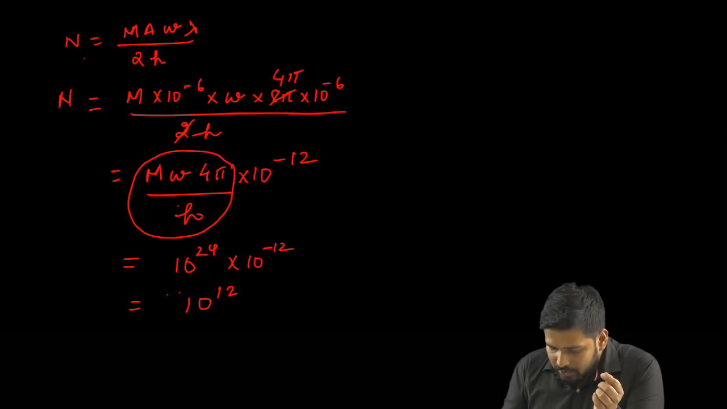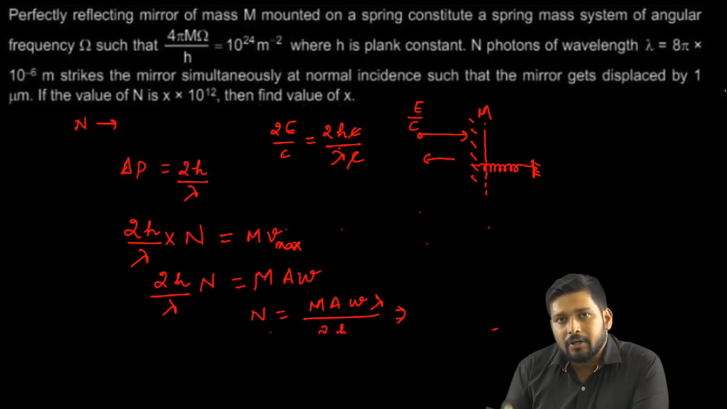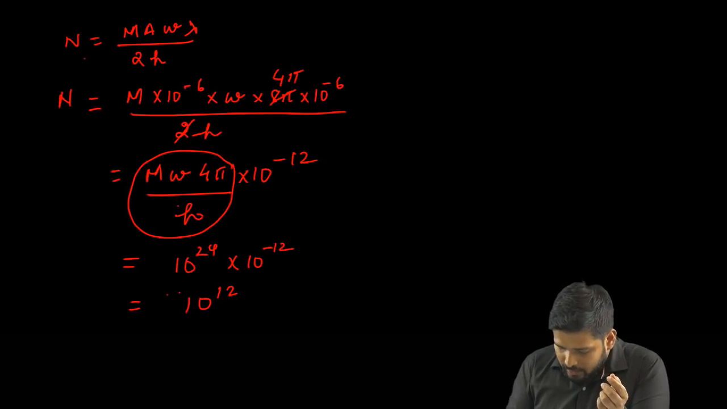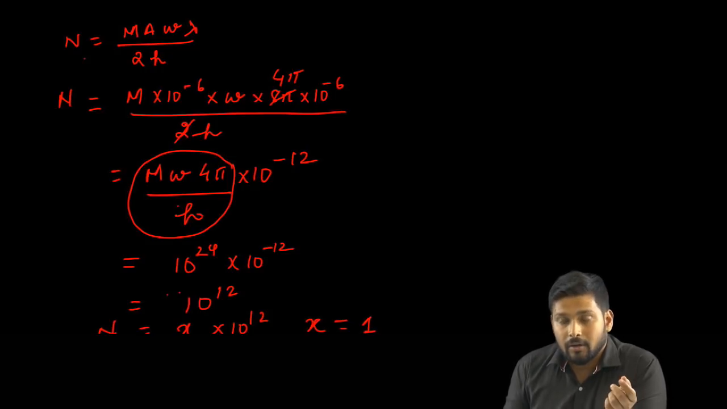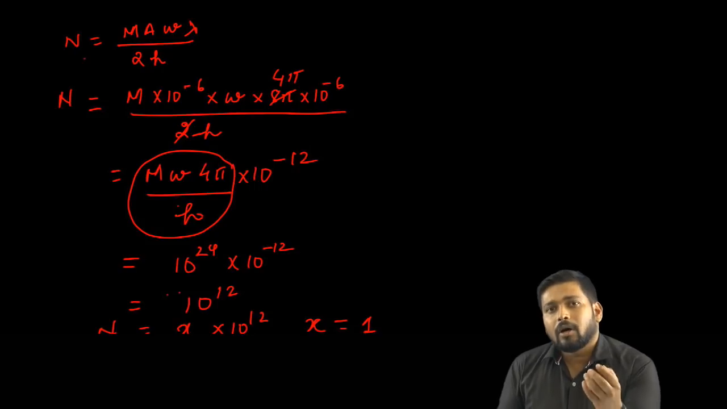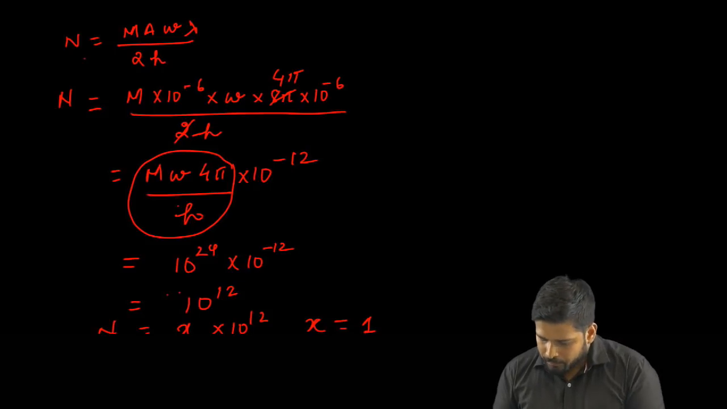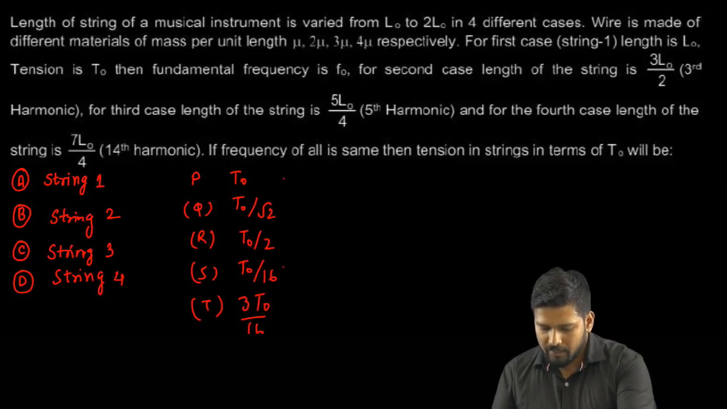Fine. And the question tells us that if the value of n is x into 10 to the power of 12, what is this value of x? So I know n has to be expressed in the form of x into 10 to the power of 12, right? So obviously the value of x is equal to 1, right? So if you look at this problem, the correct answer was 1. Fine. All right. So let's move on to the next problem.